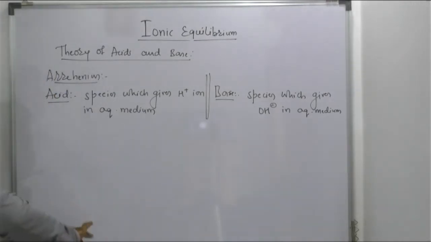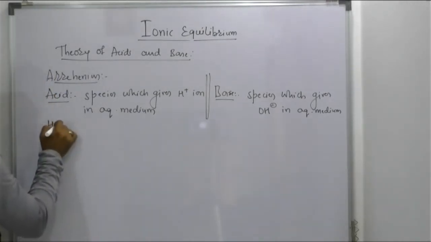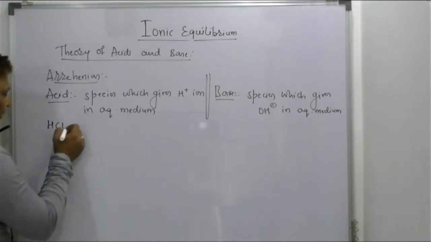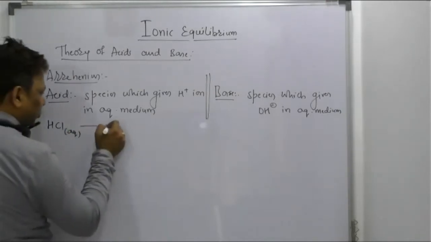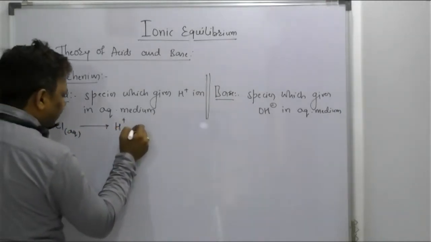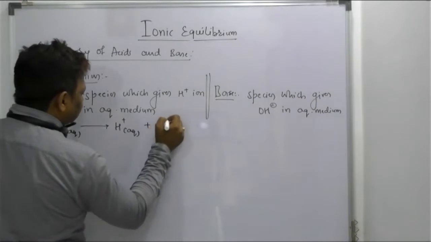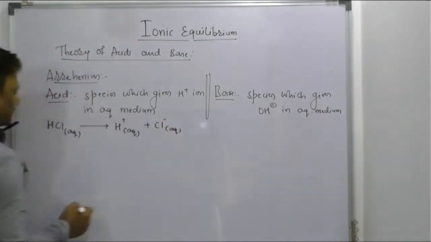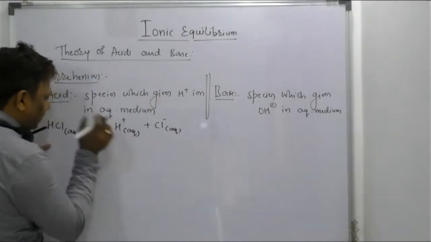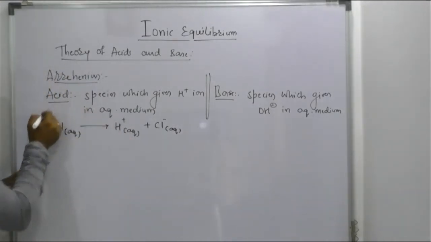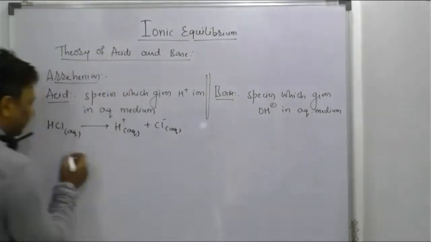See beta, species example HCl. When you put it into water, it is in aqueous medium, and it has a tendency to provide H plus ion, and it also gives Cl minus ion. Sir, I should call it a species that has a tendency to give H plus ion in aqueous medium. This will be called an Arrhenius acid. Right, beta?